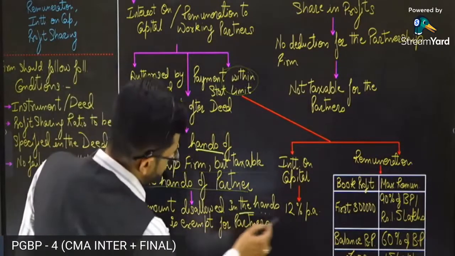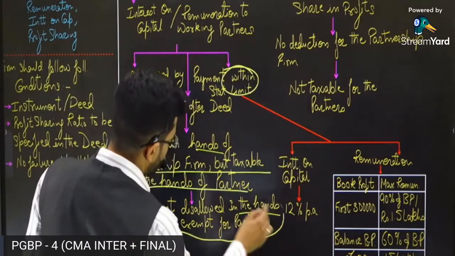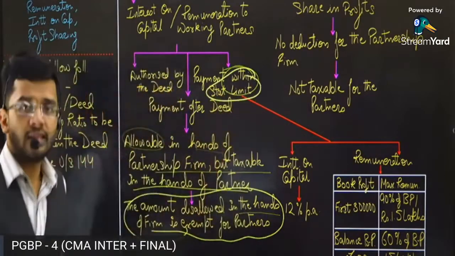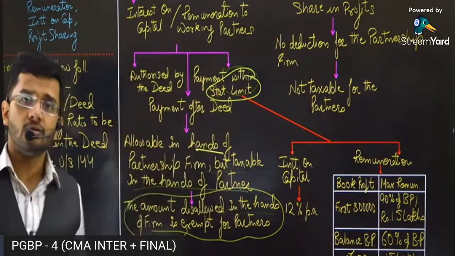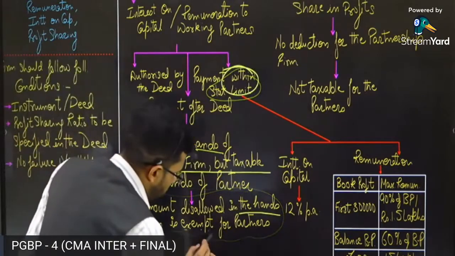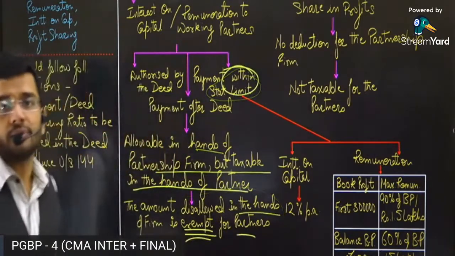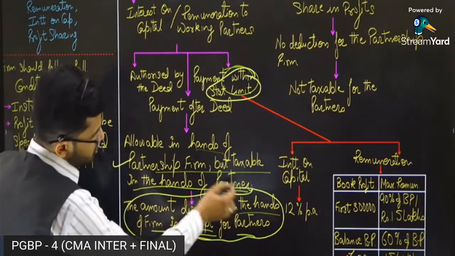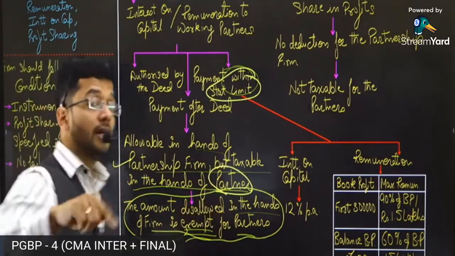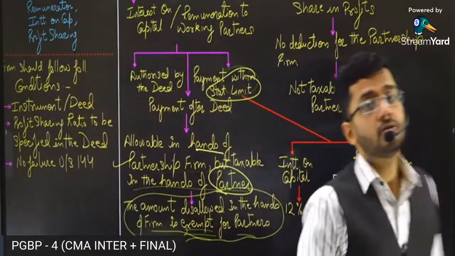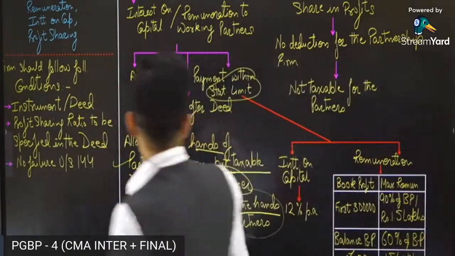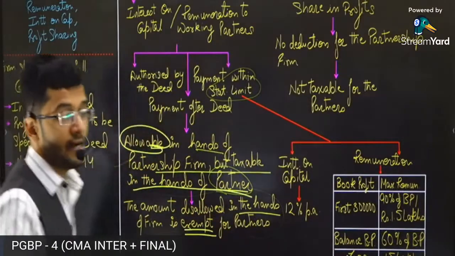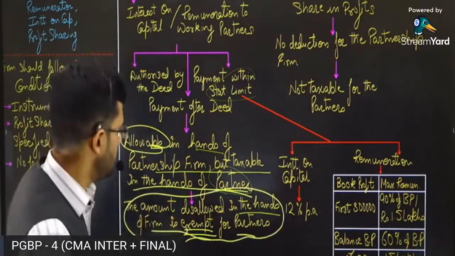The amount disallowed in the hands of the firm is exempt in the hands of the partners. Suppose you pay an amount which is more than your statutory limit, then the amount which is more than the statutory limit will be disallowed. And if the amount is disallowed, then the partner will not have to pay taxes on that particular amount. The partner will have to pay taxes only on the amount which is received by the partner and allowed in the hands of the partnership firm. So the first condition is that the income should be allowed in the hands of the partnership firm. Only then will it be taxable in the hands of the partners. That is the principal condition.